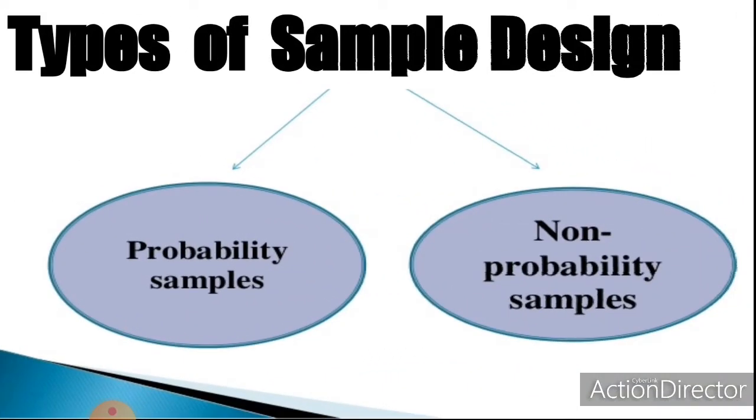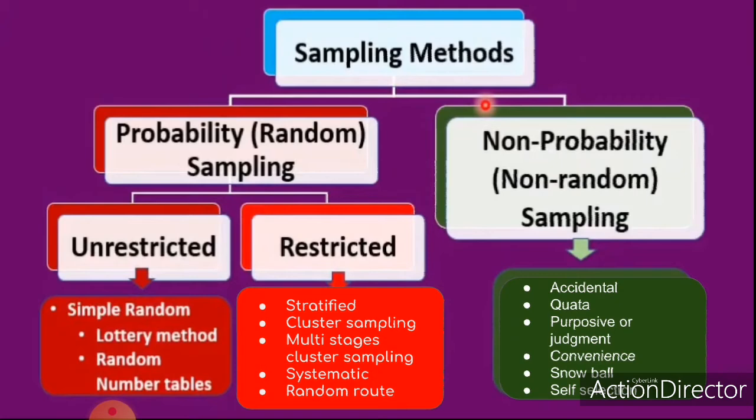Sampling methods may be classified into two basic categories. First one is probability sampling or random sampling and the other one is non-probability sampling or non-random sampling. Probability sampling may be further classified into unrestricted sampling and restricted sampling. Under unrestricted sampling, there will be lottery method and a random number table. And under restricted sampling, there are sampling methods such as stratified sampling, cluster sampling, multi-stage cluster sampling, systematic sampling, and